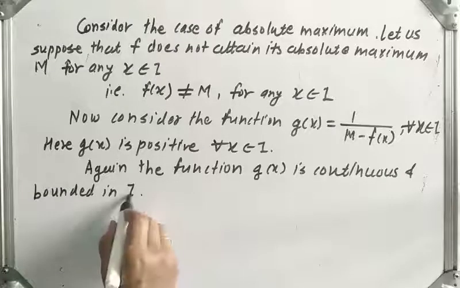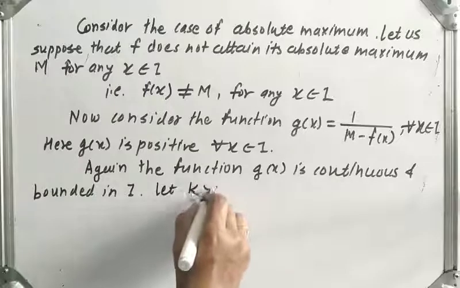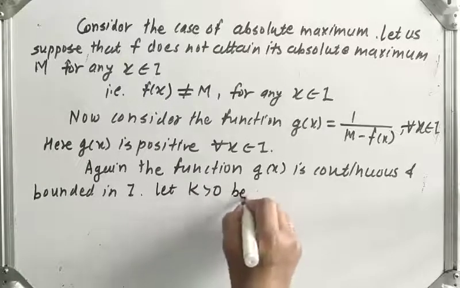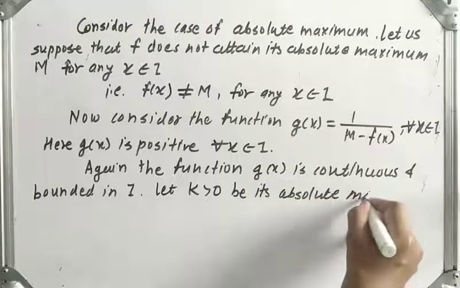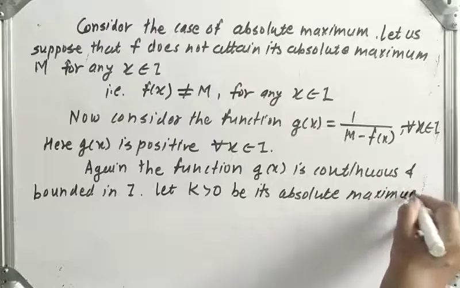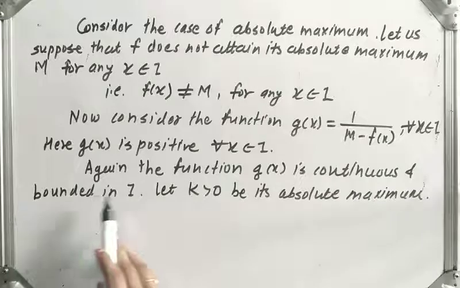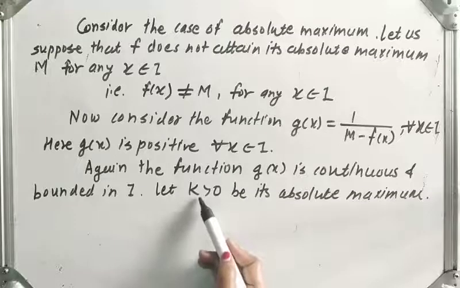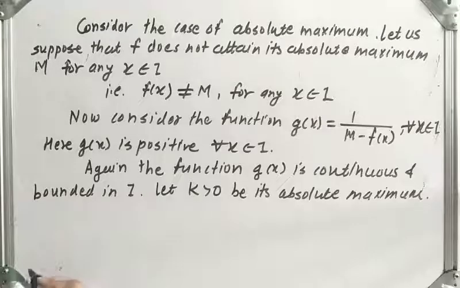Now let us consider this function g(x). Let k greater than 0 be its absolute maximum. As the function g(x) is continuous and bounded, it has an absolute maximum and an absolute minimum. So let us consider this k greater than 0 as the absolute maximum of the function.